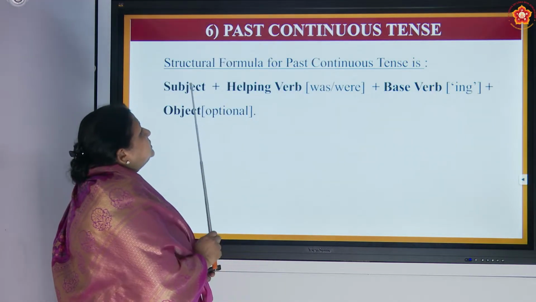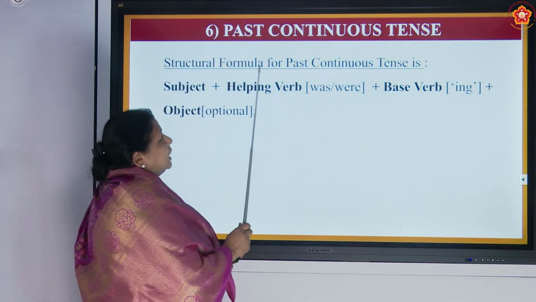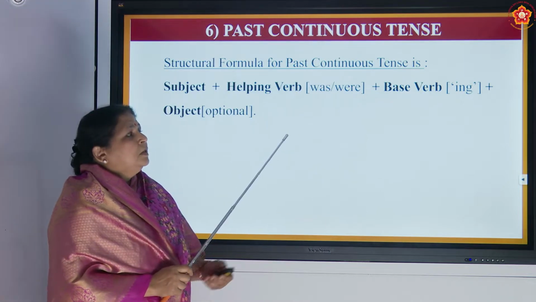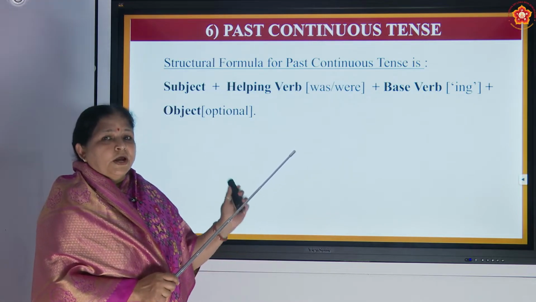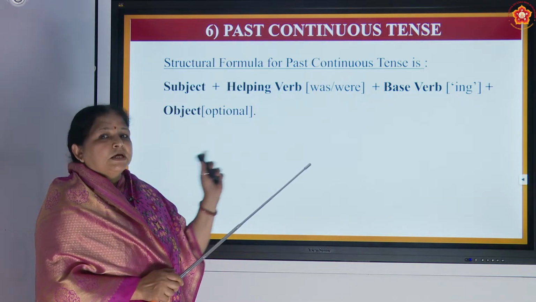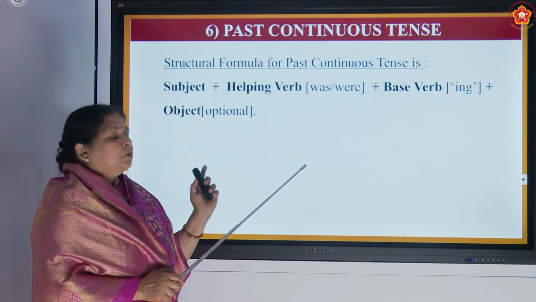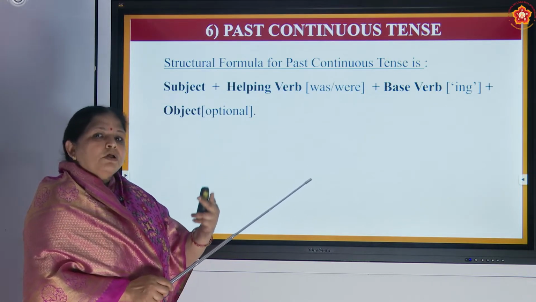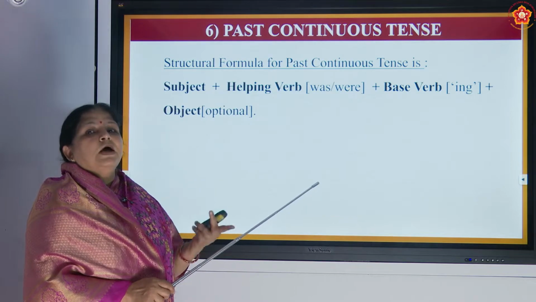So now let us see the structural formula for past continuous tense. As I told you last time, you have to make a column on your right side and write all the formulas, so that when we do the exercise it is easier for you to relate. And on the back side of the book you write all the formulas together for you to revise daily.